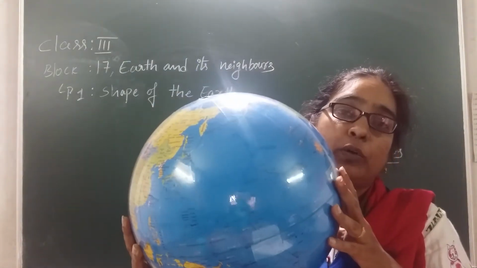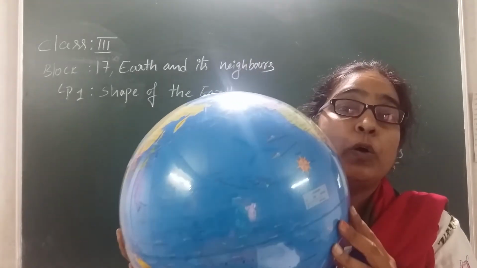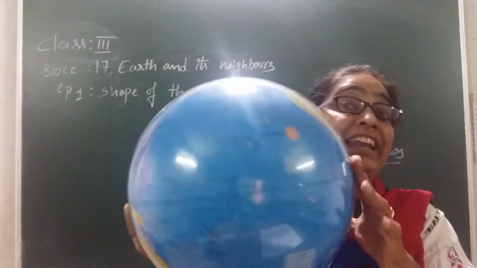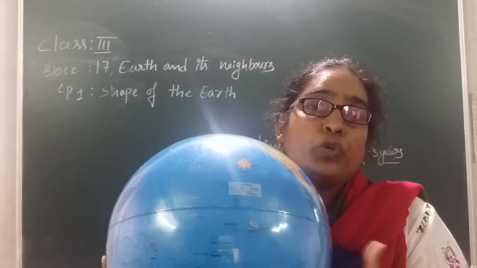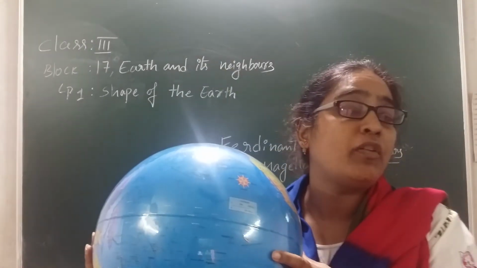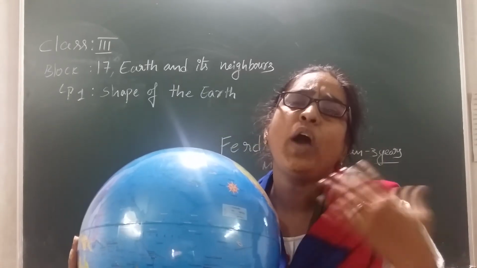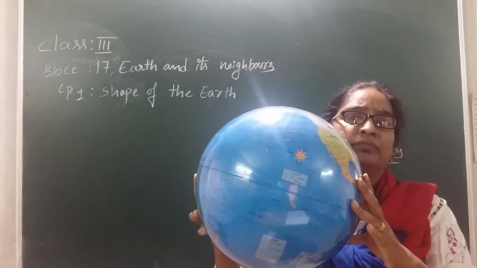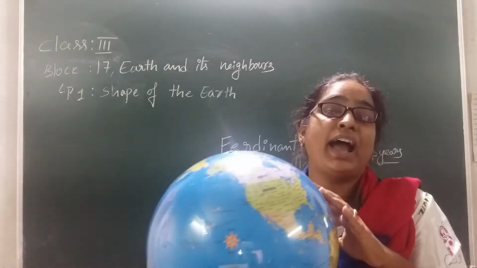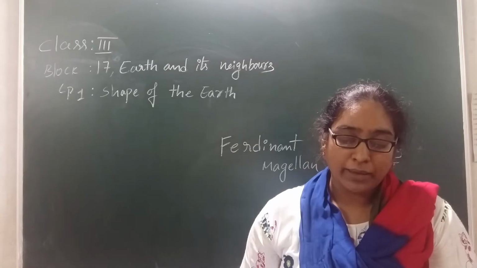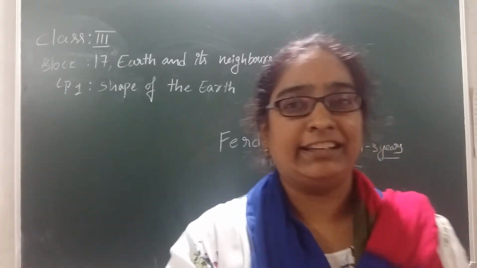And what I said, a globe is a true representation of the earth, right? So that's why we can say that the earth is a round shape, because we can't find any edges on this globe. I am saying the globe is a round shape because it has no edges. But now you have a question. Definitely you will get a question. What is the question? Who has proved that earth is in a round shape? Who is that person who found out that earth is in a round shape and it has no edges? Yes. So I am going to tell who that person is. Here is a scientist, we call him Ferdinand Magellan. What is that name?